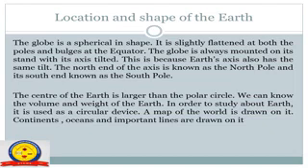The equator, as you know, is the horizontal line at the center which divides the globe into two equal parts, the northern hemisphere and the southern hemisphere. The globe is always mounted on its stand with its axis tilted. This is because Earth's axis also has the same tilt. The north end of the axis is known as the North Pole and its south end is known as the South Pole. And the center of the Earth is larger than the polar circle.